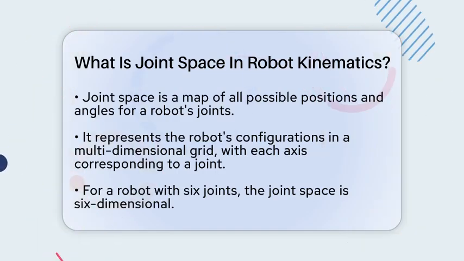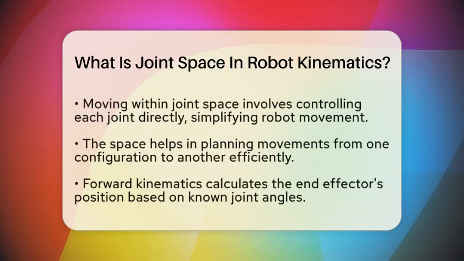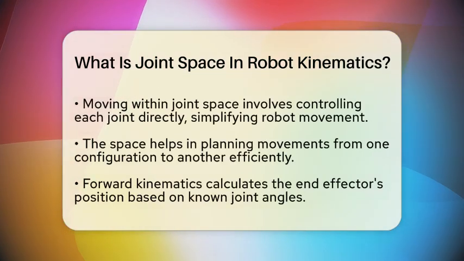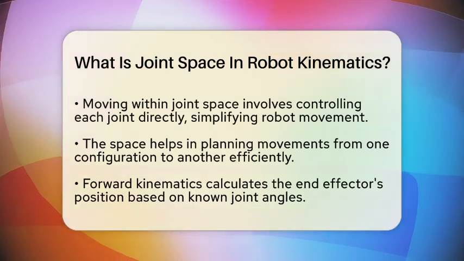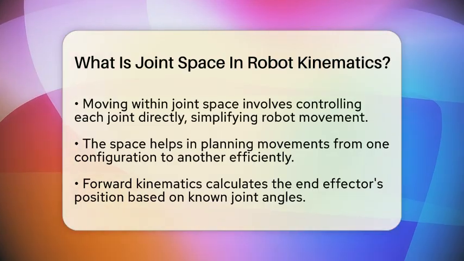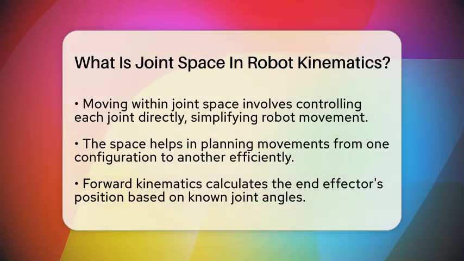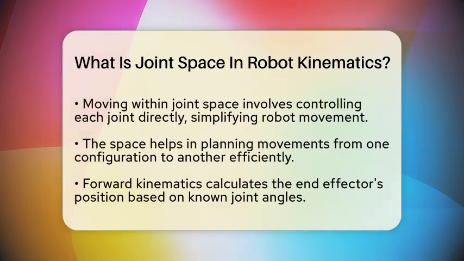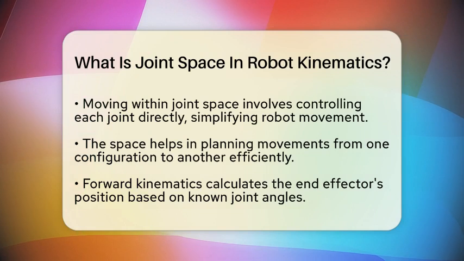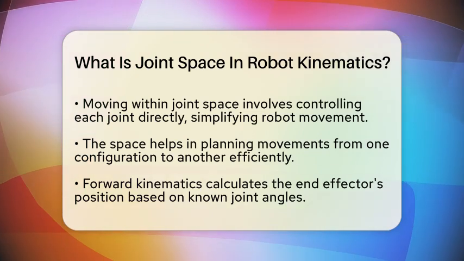If you have a robot with 6 joints, its joint space is 6-dimensional, with each axis representing one joint's position or angle. This space makes controlling the robot easier because you can tell it to move from one point to another within this grid. Instead of thinking about the position of the end of the arm, you think about how each joint should move. Moving in joint space is often simpler because the joints are the actuated parts you control directly.